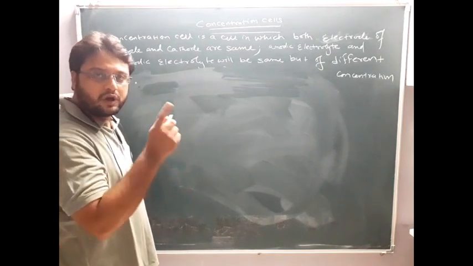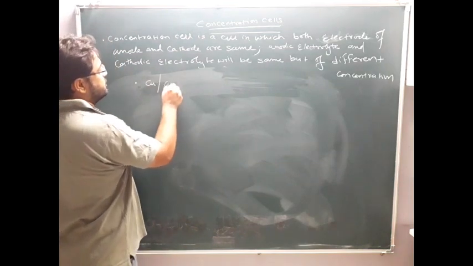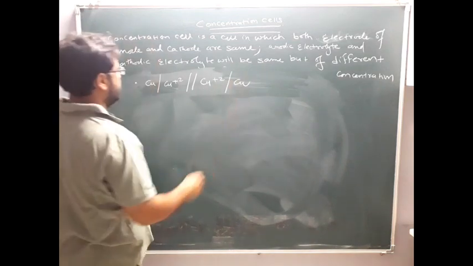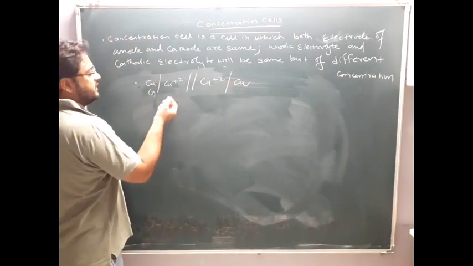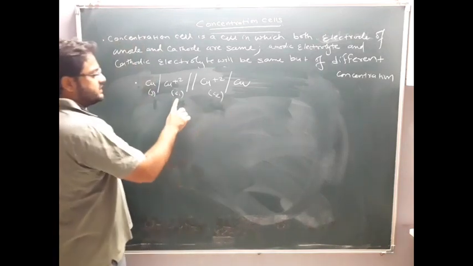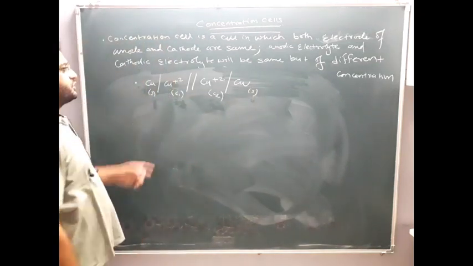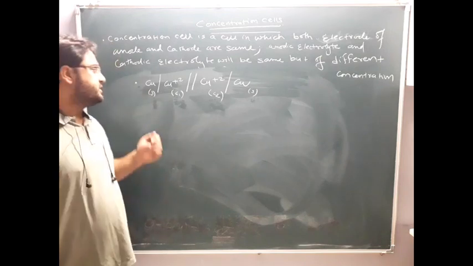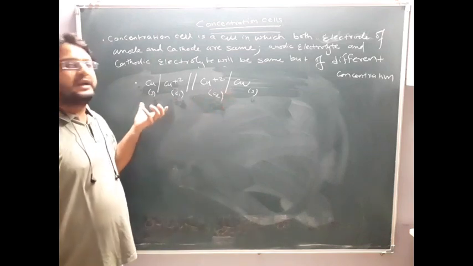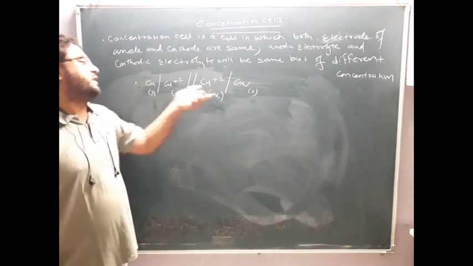If I take the electrode as copper and electrolyte as copper sulfate, so Cu will be converted into Cu+2, salt bridge, Cu+2 will be converted into Cu. Now if you see here, this is solid. This contains molarity C1 and this molarity will be C2. So you can see both the molarities are different and this is also solid. So this is a representation of a concentration cell. You can clearly see anode here and cathode here. Anodic compartment and cathodic compartment are the same. They contain the same electrolyte but of different concentration, and they contain the same electrode.